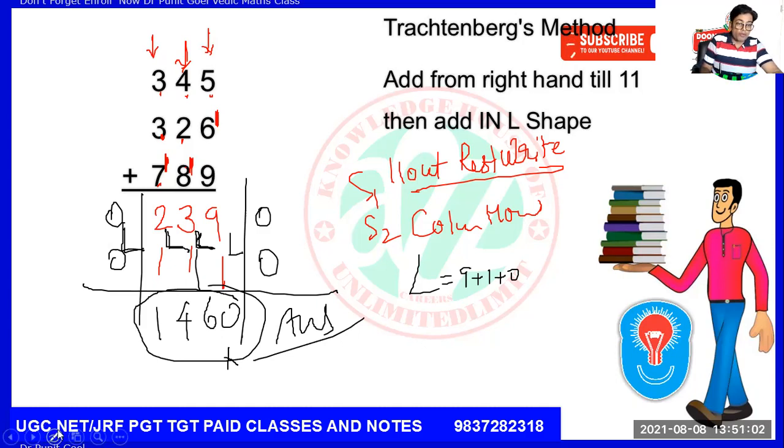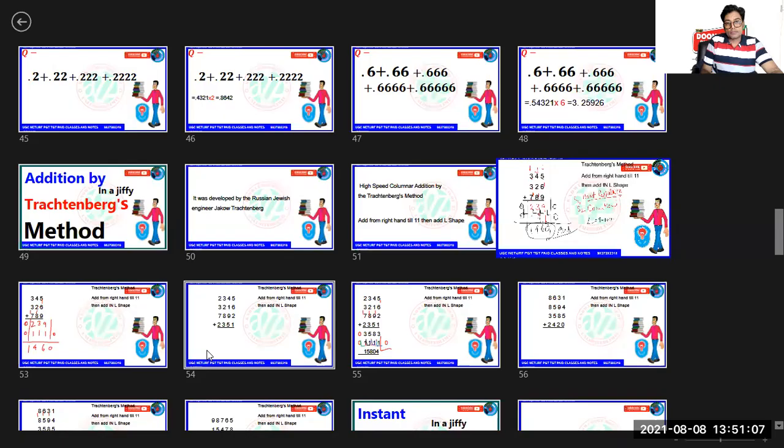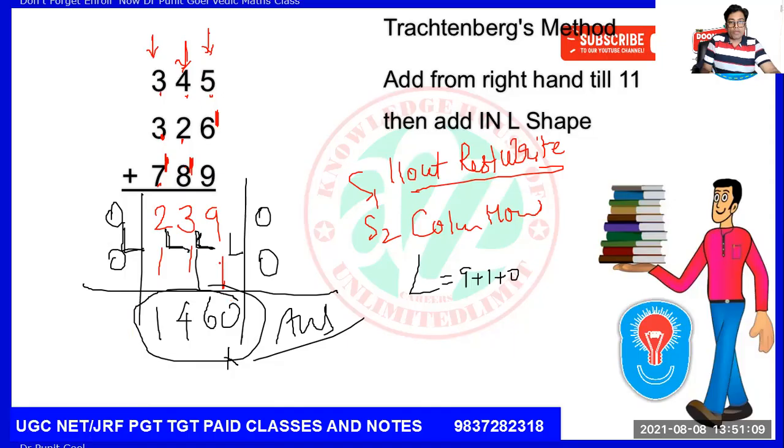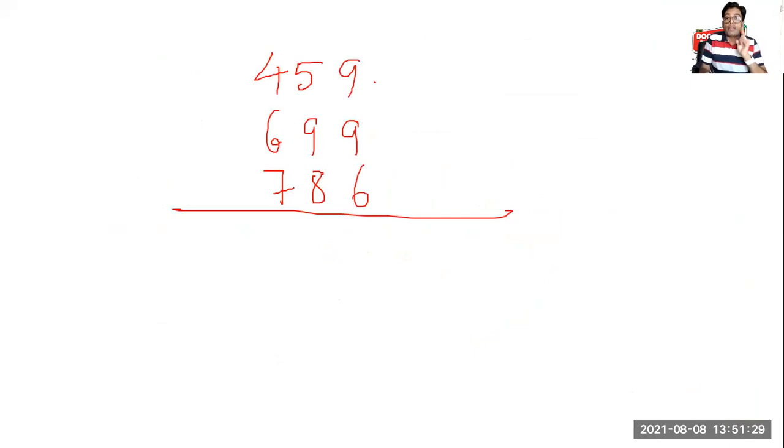I will take one more time. Don't be afraid of that. Clear? Now 4, 5, 9, 6, 9, 9, 7, 8, 6. Now see. What will I have to pick? 11. 9 and 9 is 18. I will take 11.